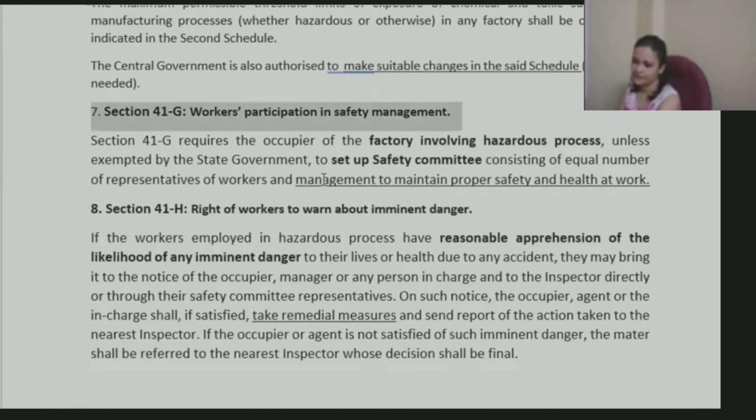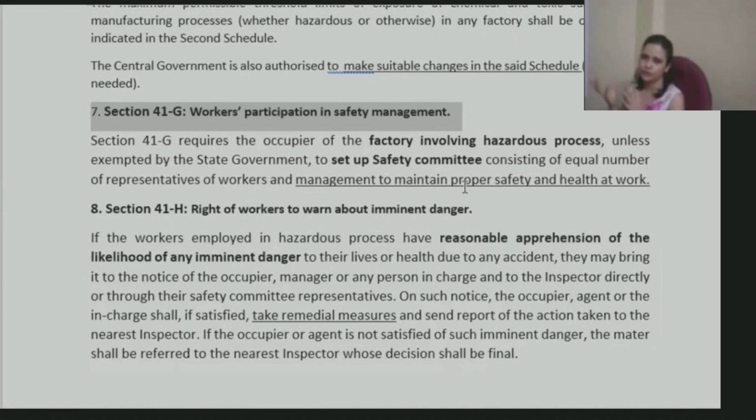Section 41G, workers' participation in safety management. This provision requires the occupier of the factory involving hazardous process, unless exempted by state government, to set up a safety committee consisting of equal number of representatives of workers and management to maintain proper safety and health at work. So a safety committee will also be set up in the factory, and it will consist of equal number of